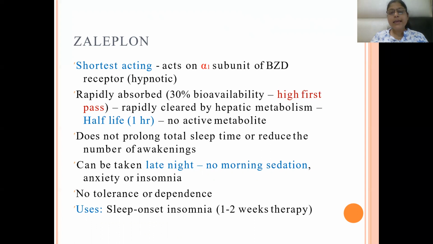It can be taken late at night, with no morning sedation, anxiety or insomnia. There is no tolerance or dependence, and it can be used in sleep onset insomnia for 1 to 3 weeks of therapy.